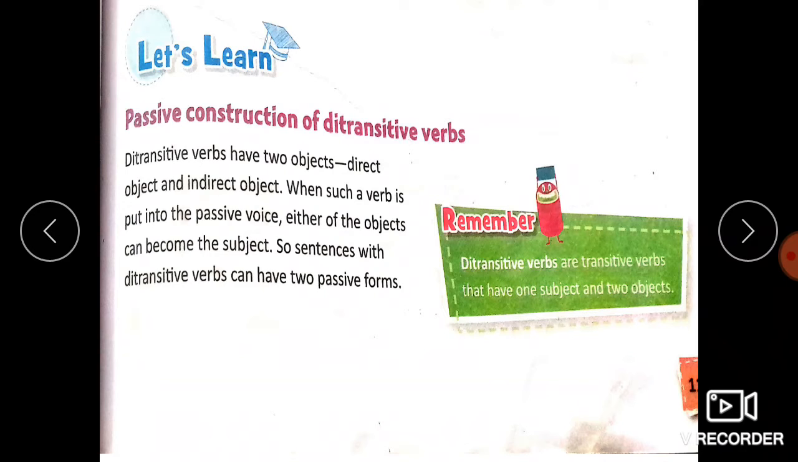Now here we are talking about certain sentences which have more than one object. These are called ditransitive verbs, which take two objects. One is a direct object, another is an indirect object. For such sentences, we can use either of these objects to become the subject of the passive sentence. For example, consider a sentence like, my father gifted me a bicycle on my birthday.